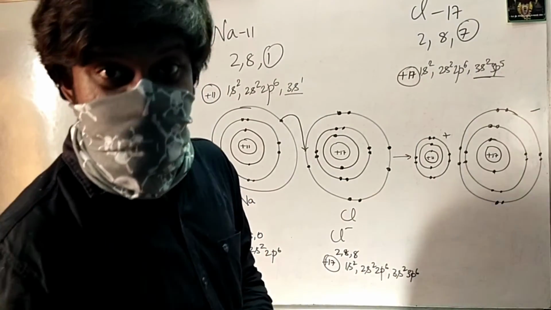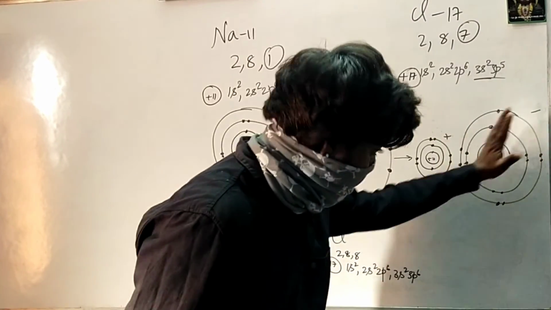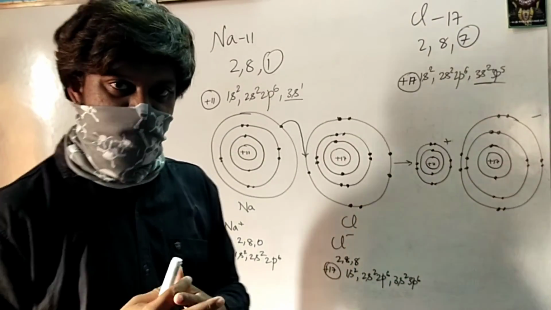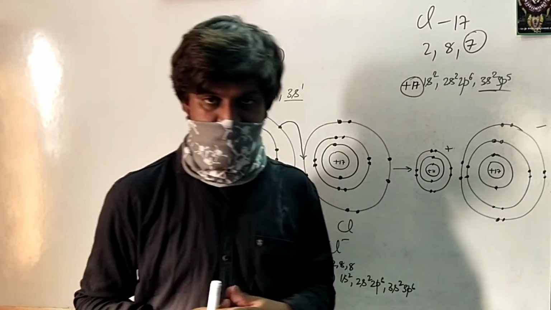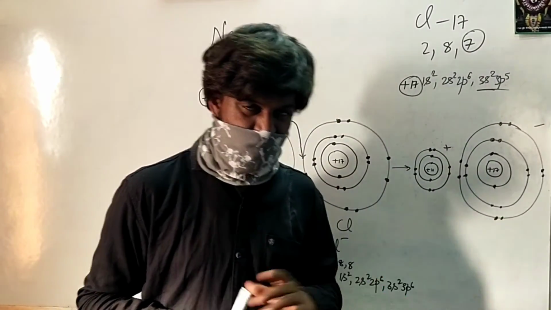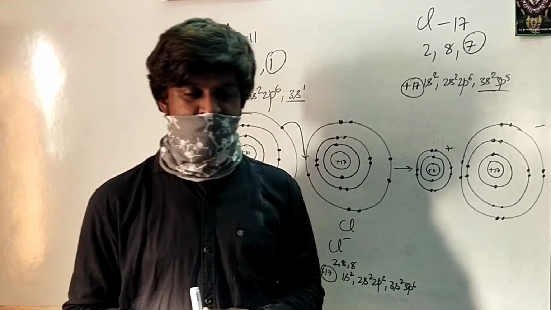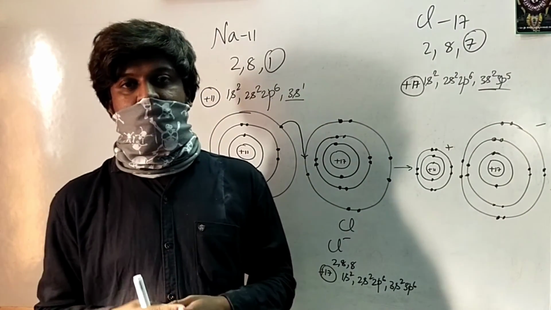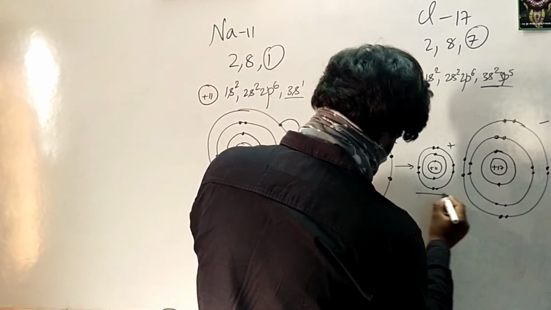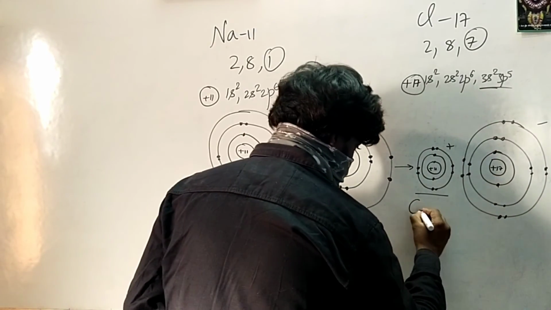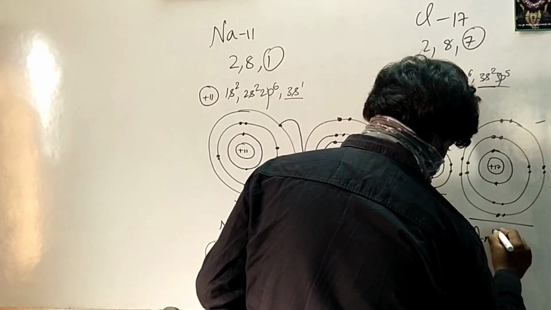So what is the consequence of achieving stability? These both are charged. Consequently, they should attract one another. So when they attract one another, what kind of bond do they form? Remember, they are ions, and the bond formed between the two ions is called an ionic bond. So an ionic bond is a consequence of forming an octet. And always remember, the positively charged ion is called a cation and the negatively charged ion is called an anion.